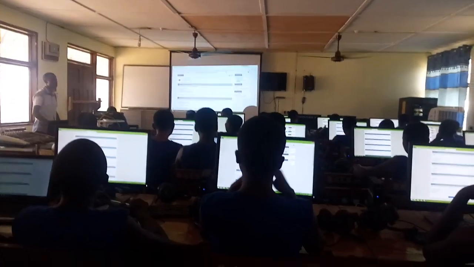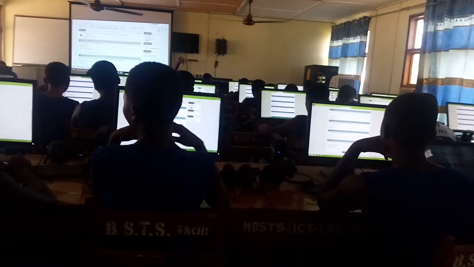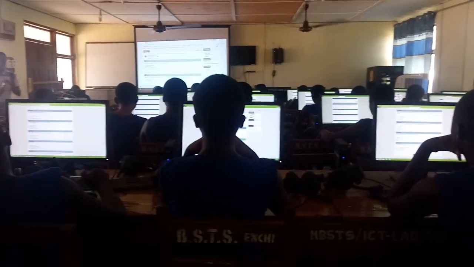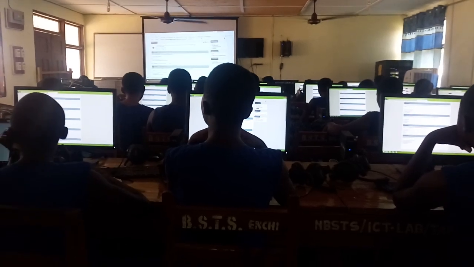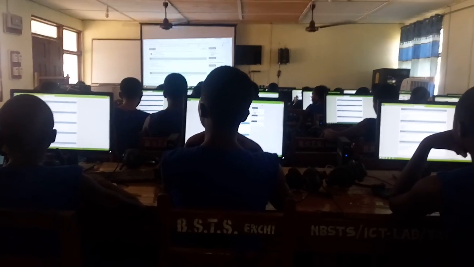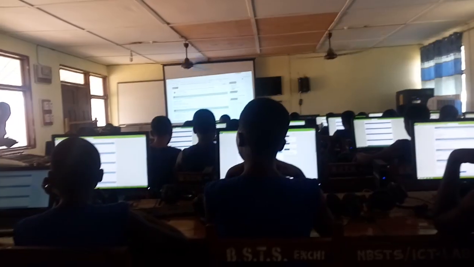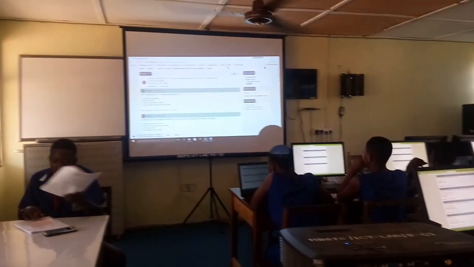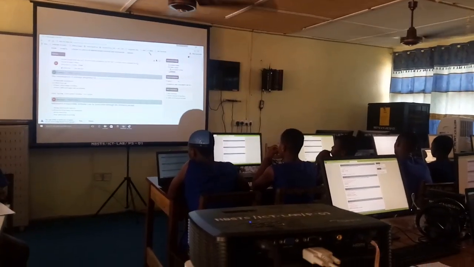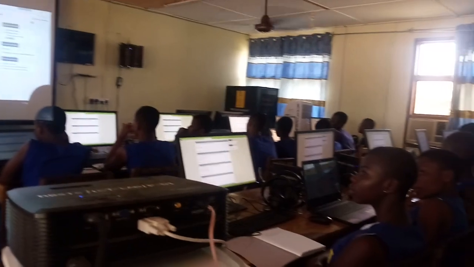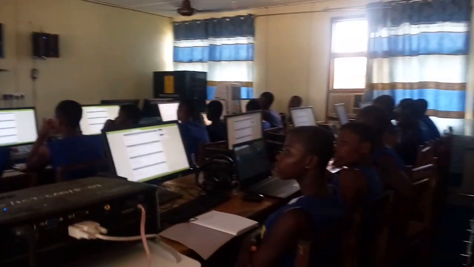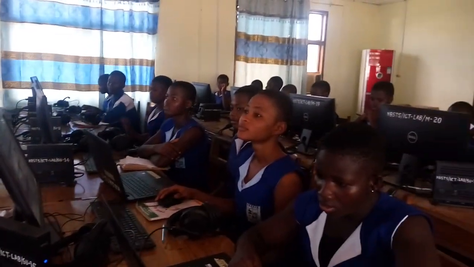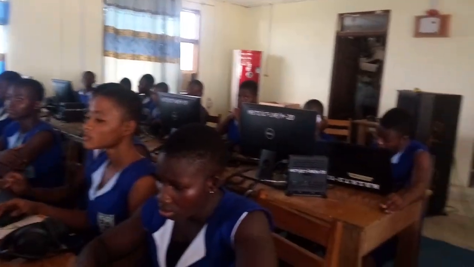Then the next thing is you launch your browser. Any browser or any internet browser. Please listen. If you want to connect with your iBox, what do you do? First of all, you connect with the iBox. Then the second thing is you go to your device, click on your browser, any of the browsers. It can be Internet Explorer, Mozilla Firefox, any, like the E, that is Internet Explorer. Click on it. It will open it to you.